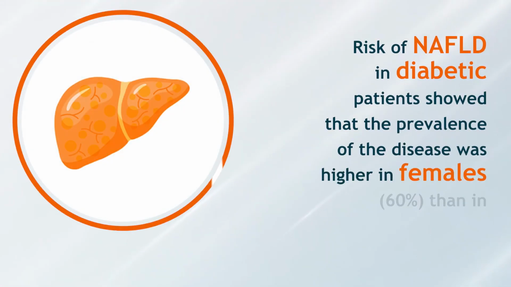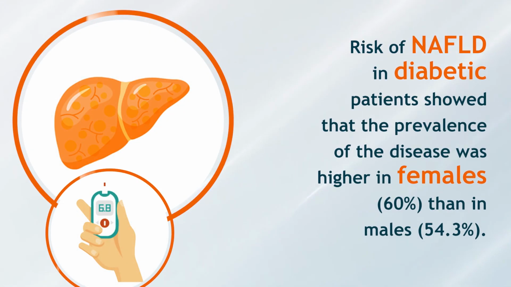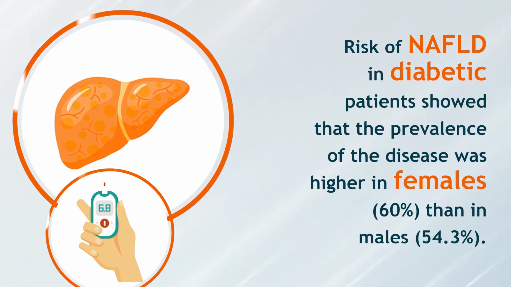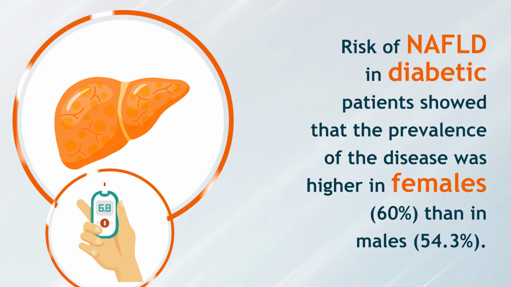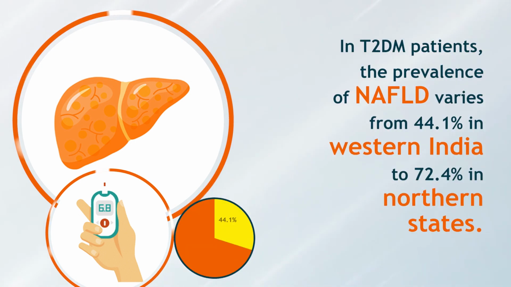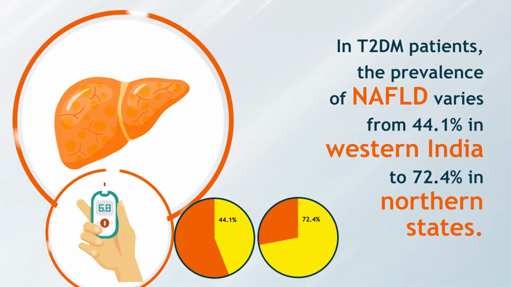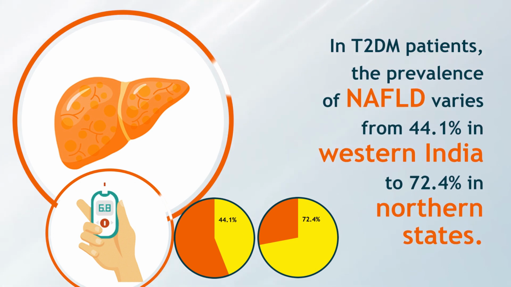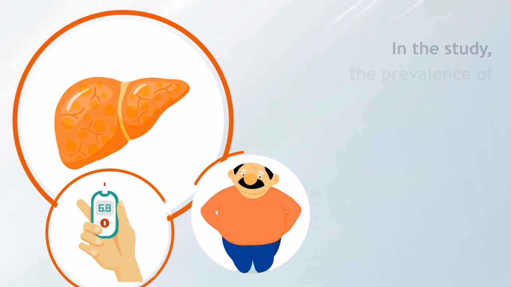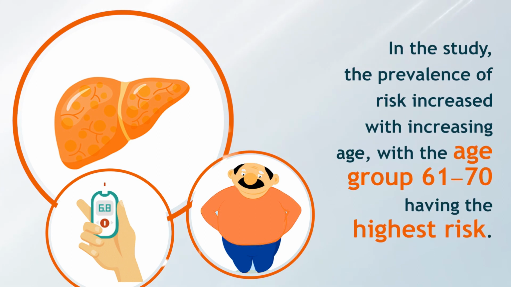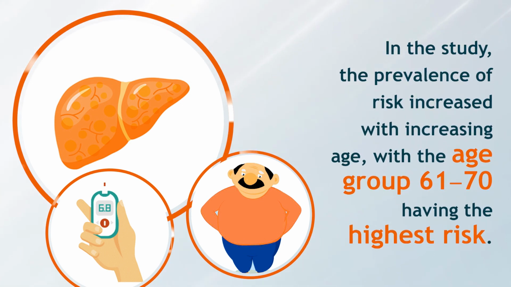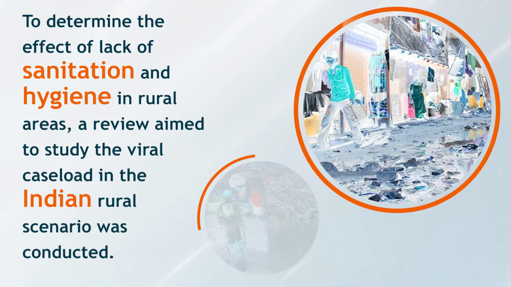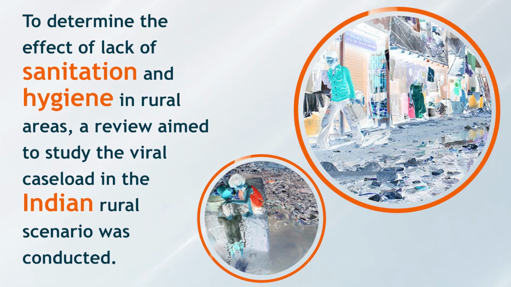Meanwhile, another study based on the risk of NAFLD in diabetic patients showed that the prevalence of the disease was higher in females, 60%, than in males, 54.3%. Meanwhile, among T2DM patients, the prevalence of NAFLD varies from 44.1% in Western India to 72.4% in northern states. In the study, the prevalence of risk increased with increasing age, with the age group 61 to 70 having the highest risk.